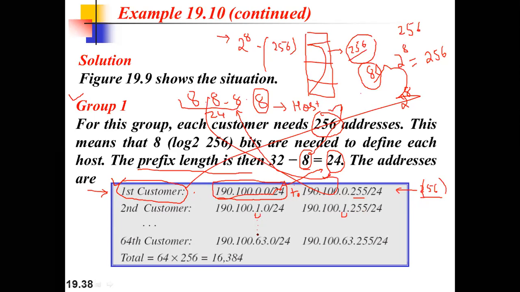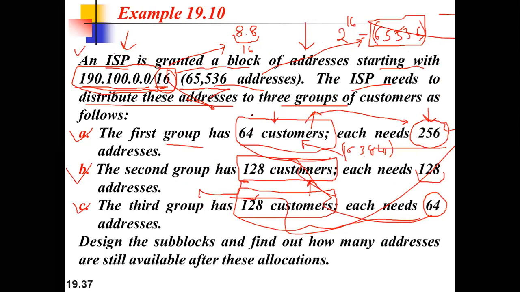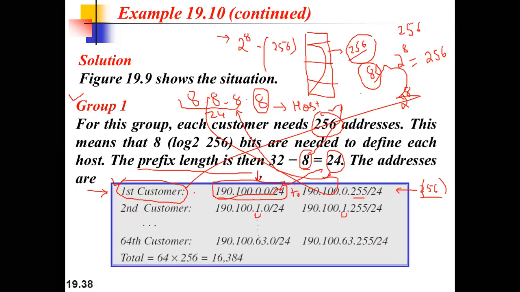And how far do we have to go? The requirement is up to 64 customers. So we will go from 0 to 63, because 0 is also included. So here we have a list of 64 customers. It means 64 blocks, and each block will have 256 addresses, right?